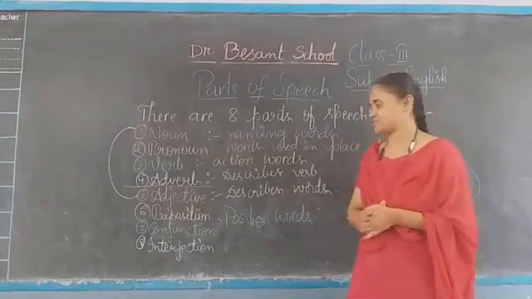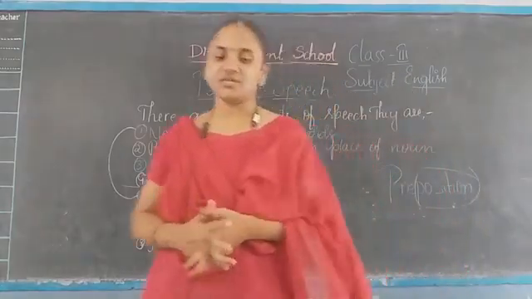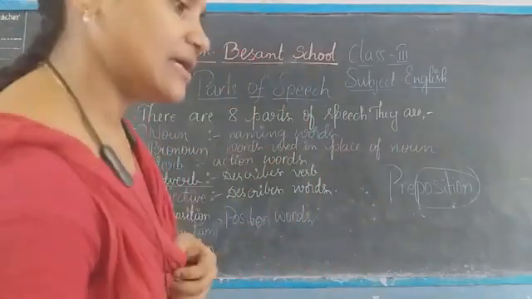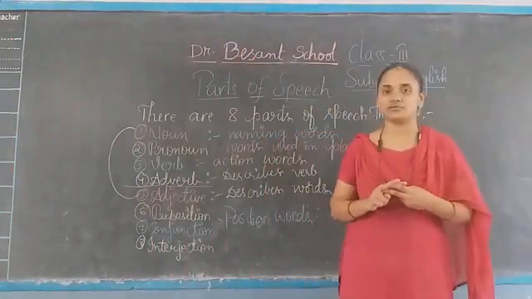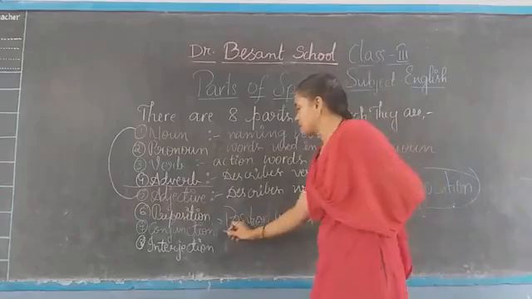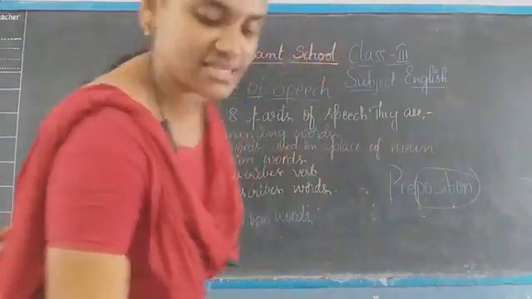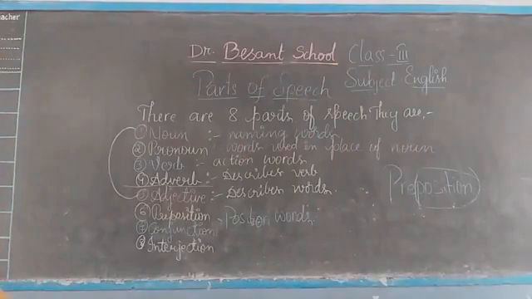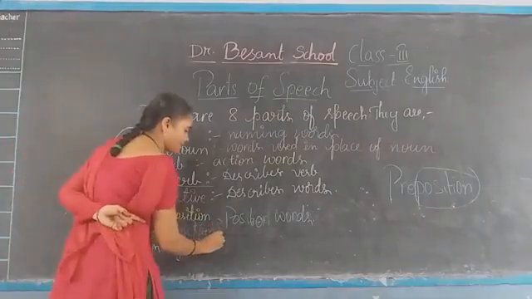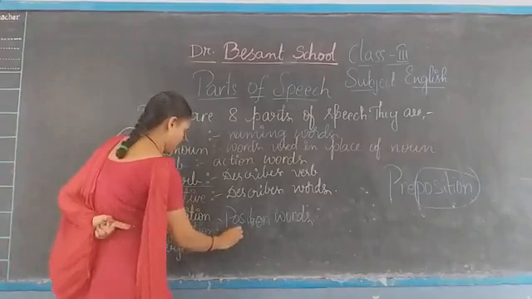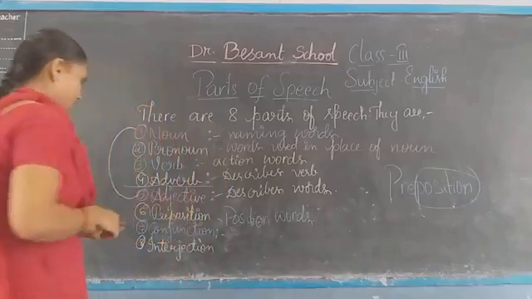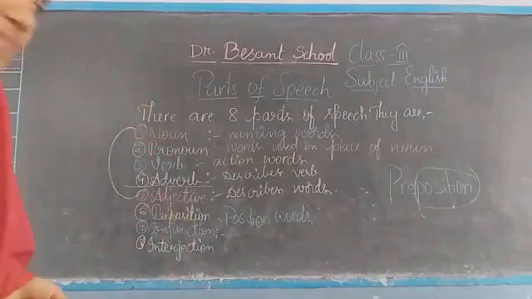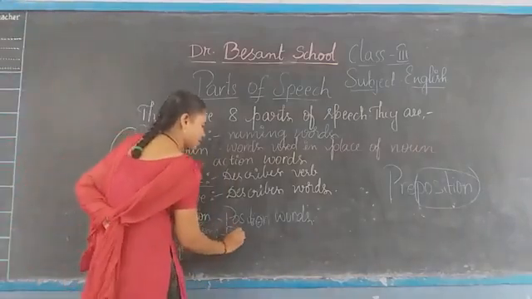Those are prepositions. Now let us go to conjunctions. Conjunctions are nothing but they join two sentences or two nouns. Those are combining words. So we call conjunctions combining words.